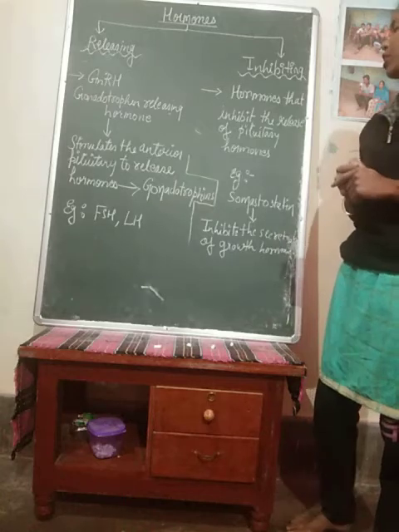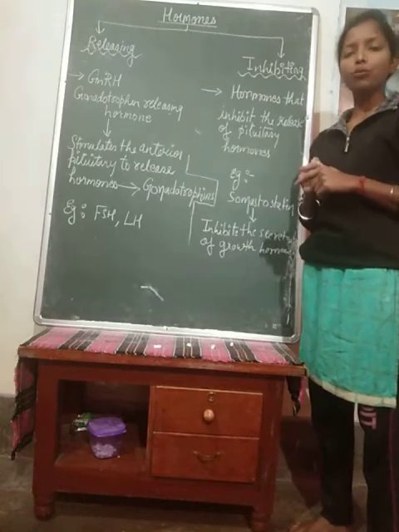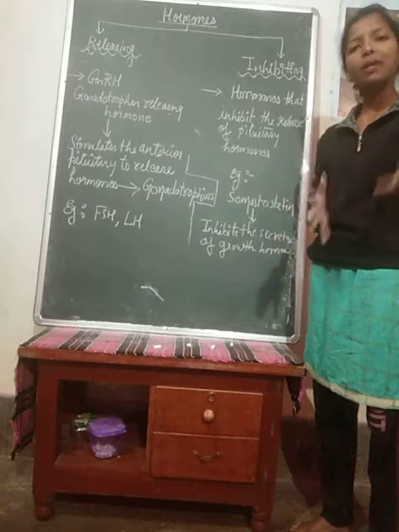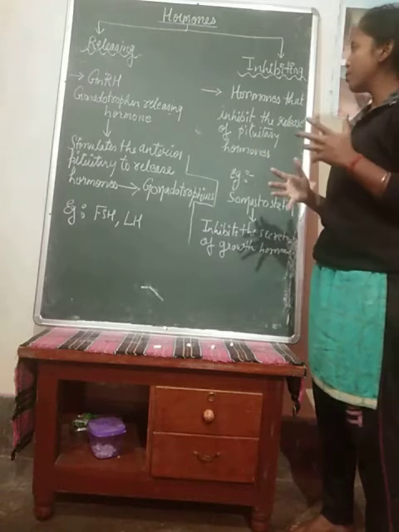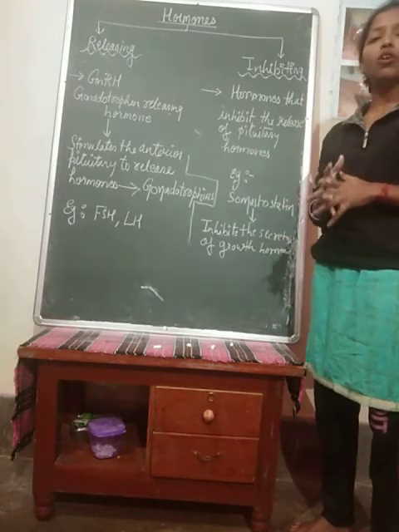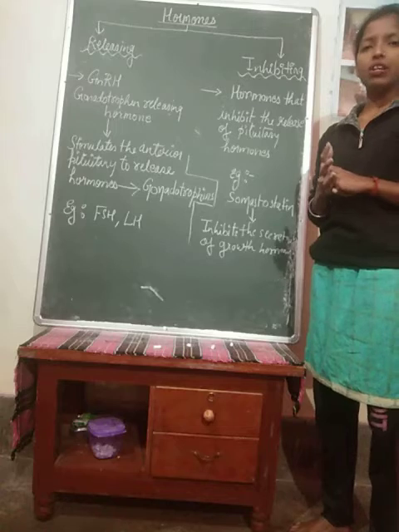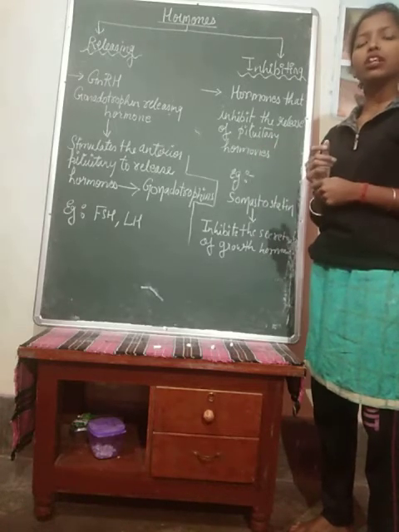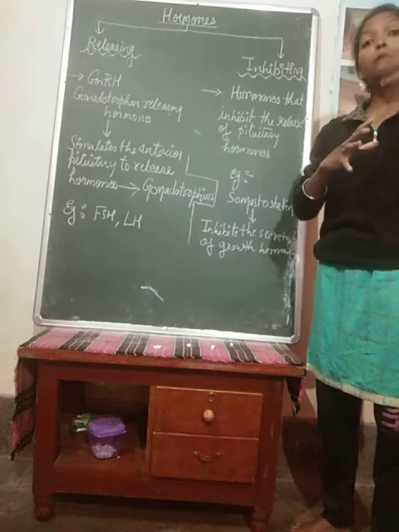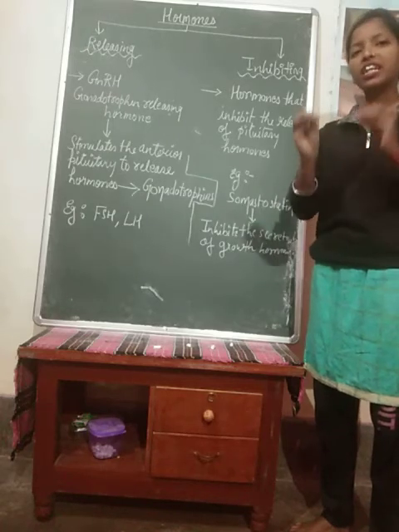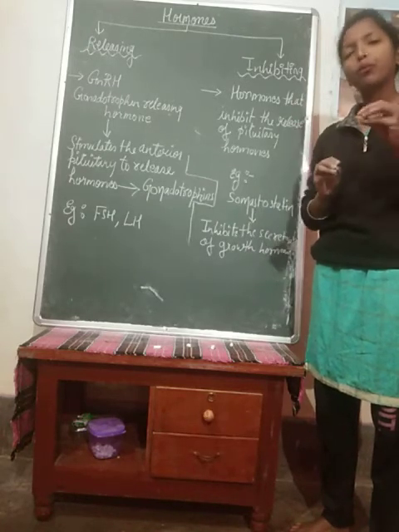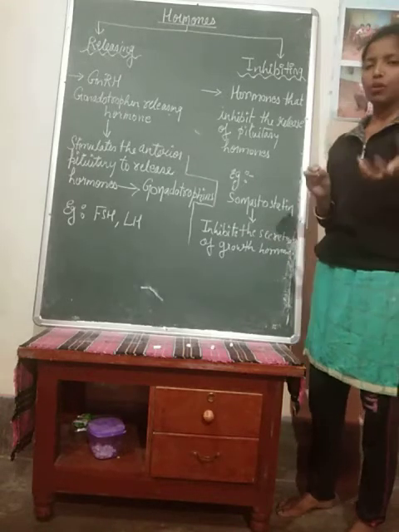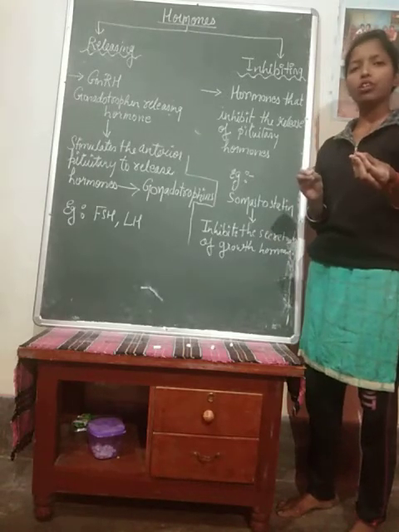But on the contrary, inhibiting hormones are those hormones which inhibit the secretion of the other glands, so that the particular gland secretes the hormones in the appropriate amount only, which is utilizable. Only that much secretion it will do.